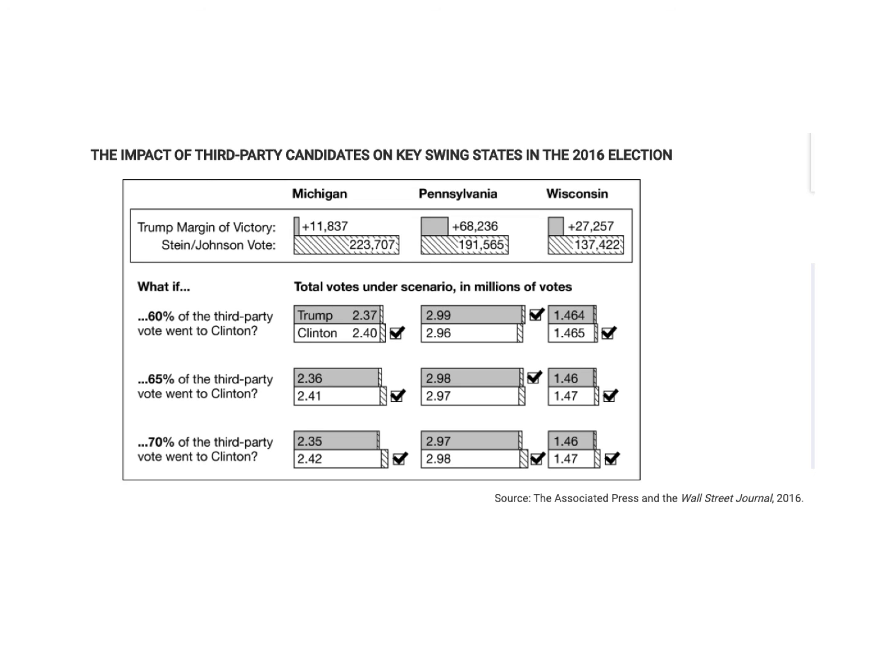Take a look at Pennsylvania. So if 60%, that would have flipped Michigan. 60%, had they voted for Hillary instead of Trump in Pennsylvania, would not have done it. You can see that Trump still would have won 2.99 to 2.96. Would not have flipped it with 65%, but would have flipped it with 70%. All right. Then you can take a look at Wisconsin. If 60% would have voted for Hillary in Wisconsin, you can see that that would have flipped that state as well.